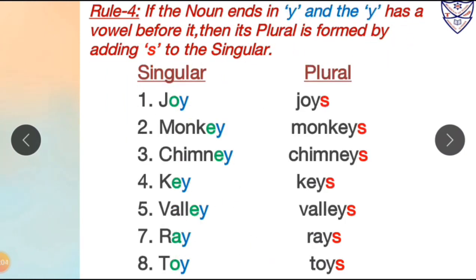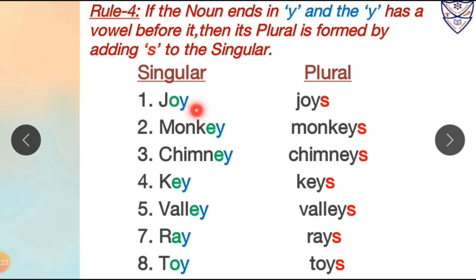Now rule number 4. If the noun ends in Y and the Y has a vowel before it, then its plural is formed by adding S to the singular. So now what are the vowels? A, E, I, O, U are the vowels. So let us start with the examples.